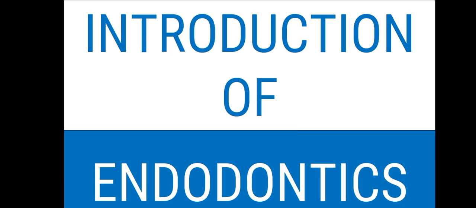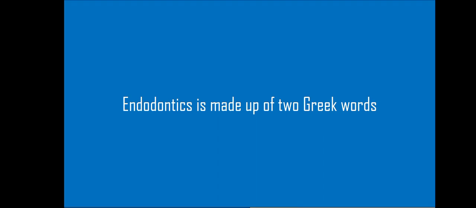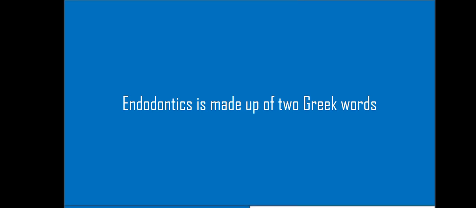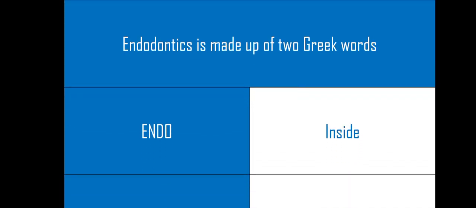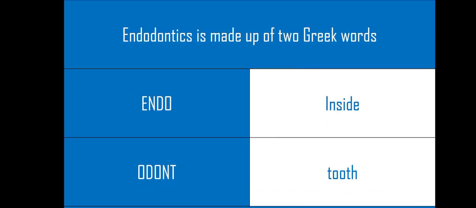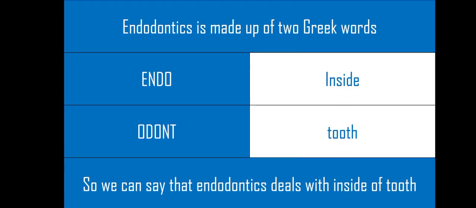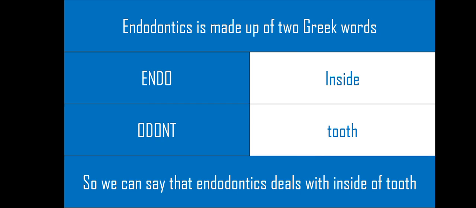So we are going to start our video with the topic that is etymology of endodontics. Endodontics is made up of two Greek words. First word is endo, that stands for inside, and the second word is odon, that stands for tooth. So on the whole we can say that endodontics is the branch of dentistry that deals with the inside of the tooth. Inside of the tooth is the pulp. So we can say that endodontics deals with the pulp.